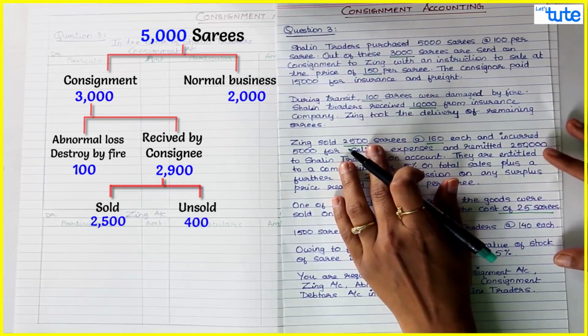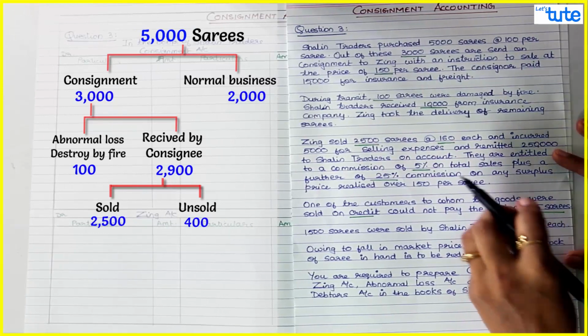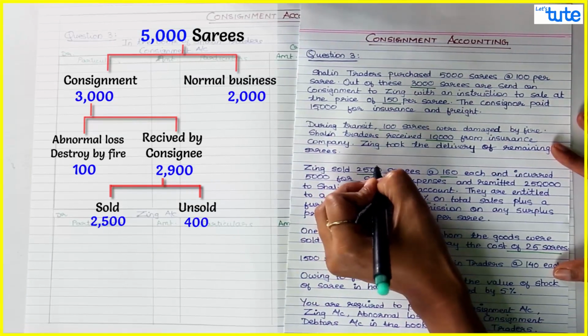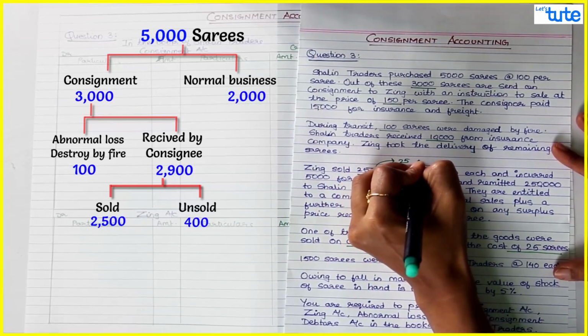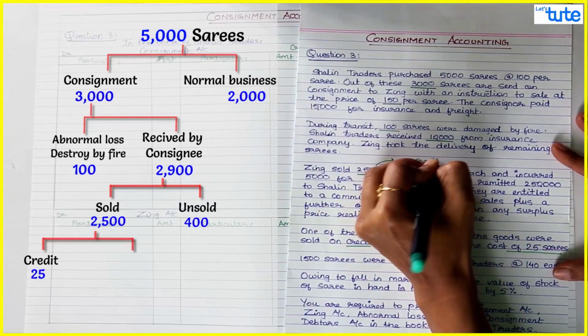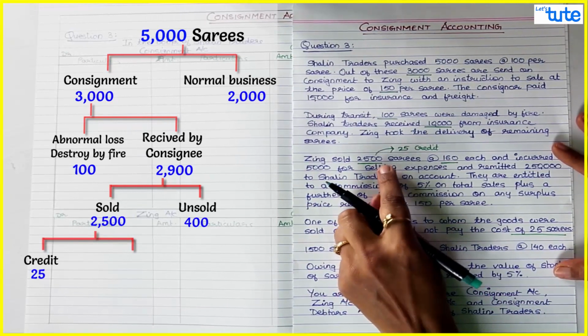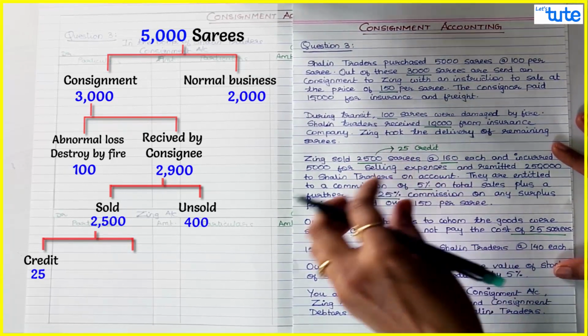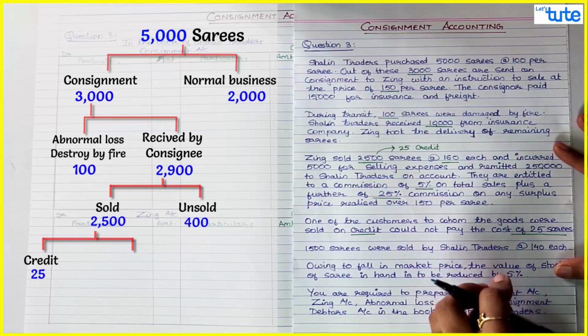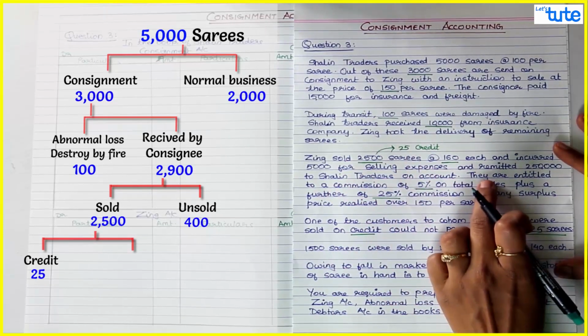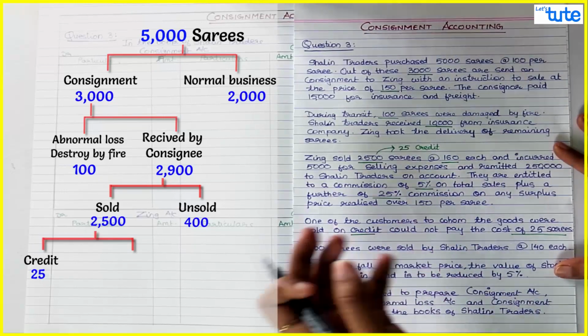But it is for sure that 25 sarees are on credit. So I can say out of these 2,500 sarees, 25 are for sure on credit. The remaining sarees can be on cash or on credit, but they have not specified about the remaining sarees. Let us see the rest of the question if they specify something.